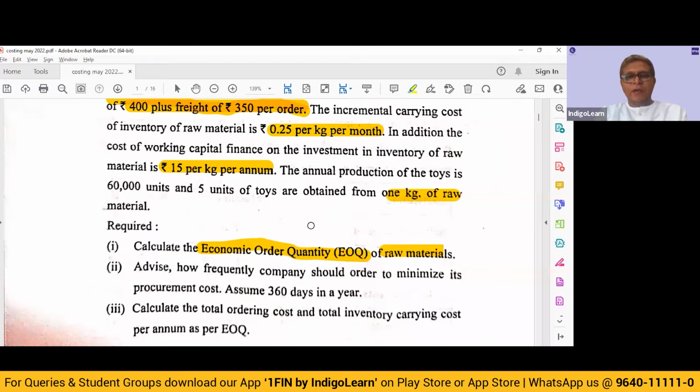Then they are saying advise how frequently company should order to minimize its procurement cost. Assume 360 days in a year.